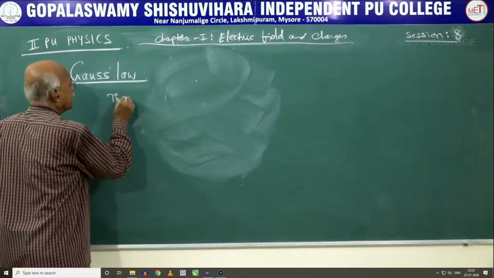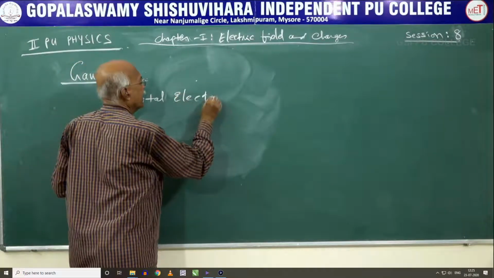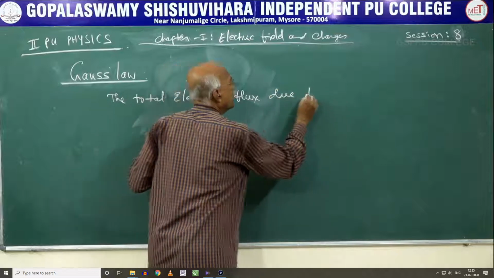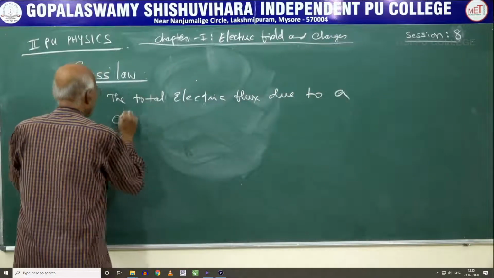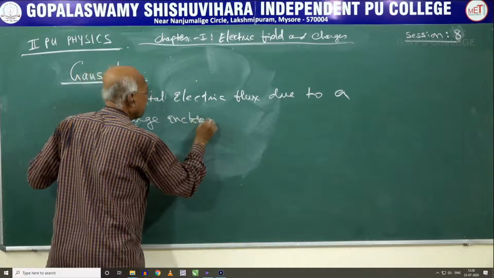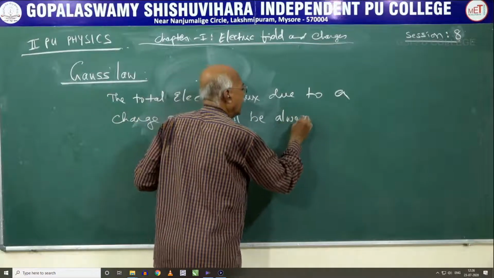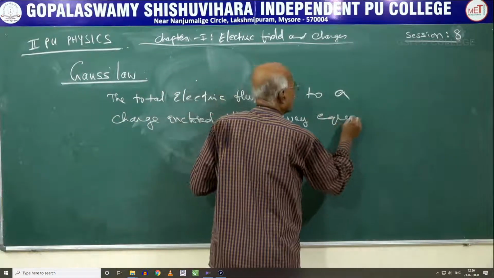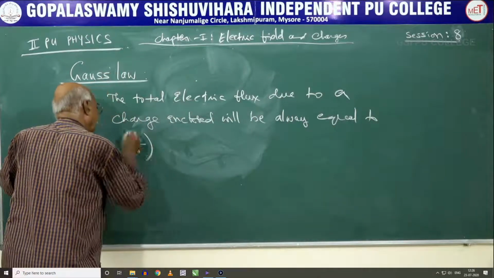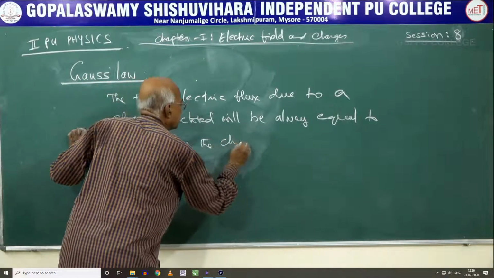The total electric flux due to a charge enclosed will always be equal to 1 over epsilon naught times the charge enclosed.